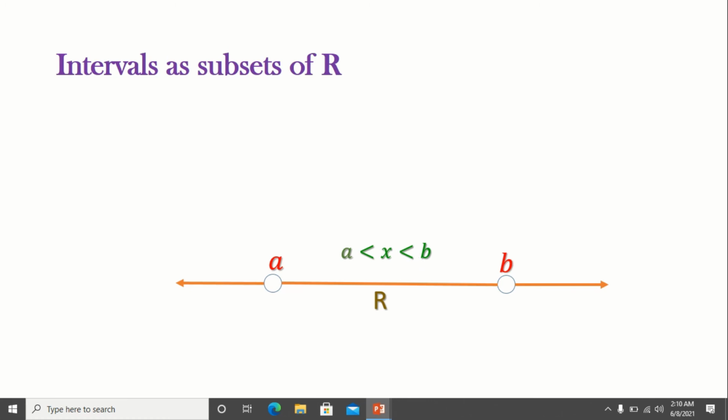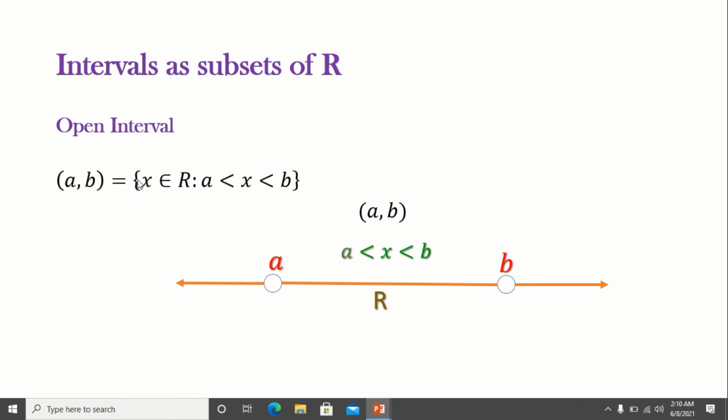So, excluding the points a and b, the collection of all points between a and b forms the set (a, b), which is called the open interval (a, b), and which is defined as the set of all x in R such that a < x < b.